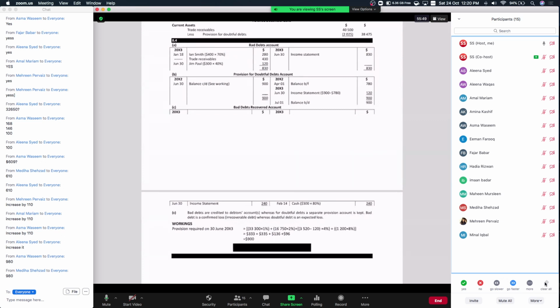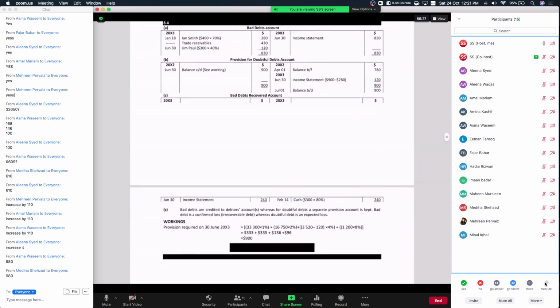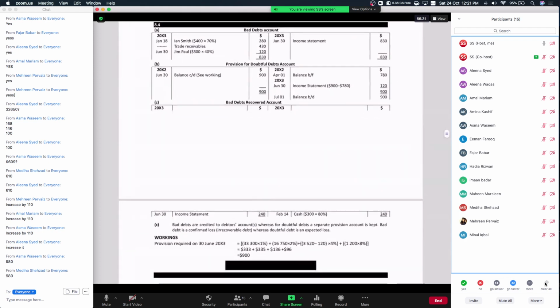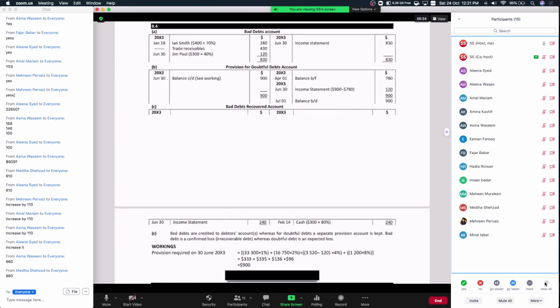If it doesn't match, then see where the problem is and we can discuss it. If your answers are correct, then give me a green check.